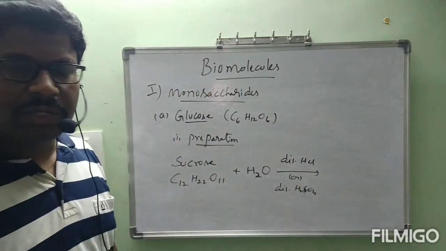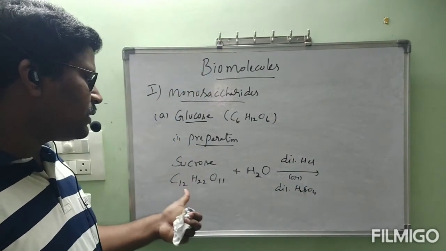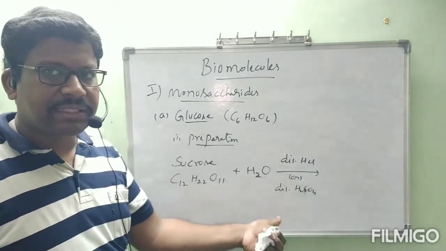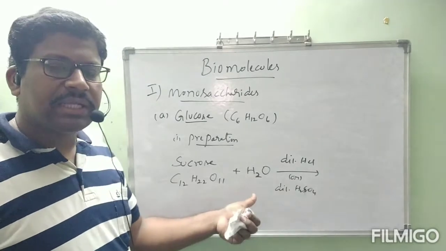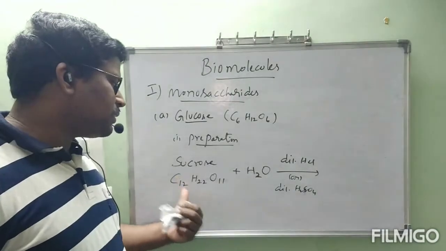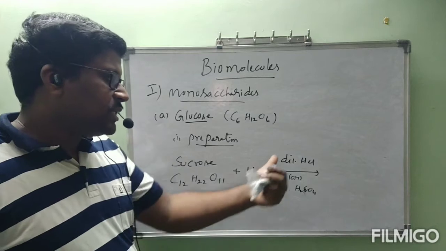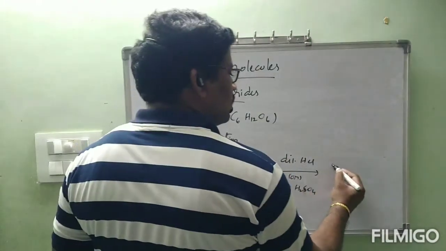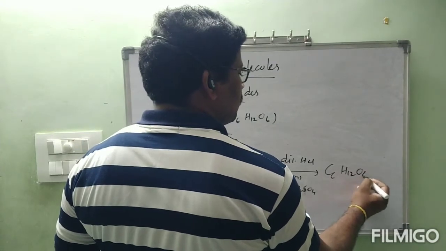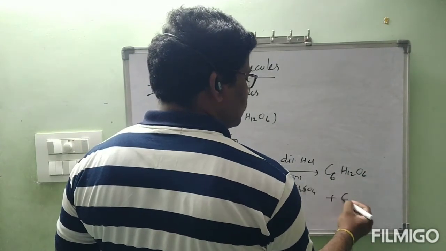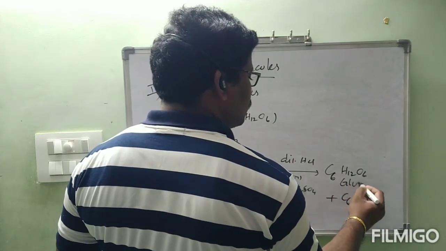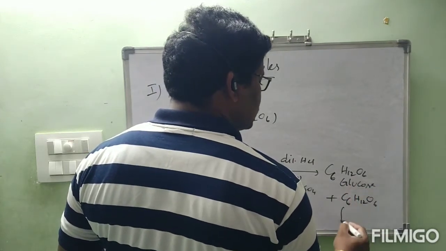These act like a catalyst; H+ only is undergoing the reaction. Sucrose undergoes hydrolysis in the presence of dilute HCl or dilute H2SO4 to form C6H12O6 plus C6H12O6. This is glucose and this is fructose.